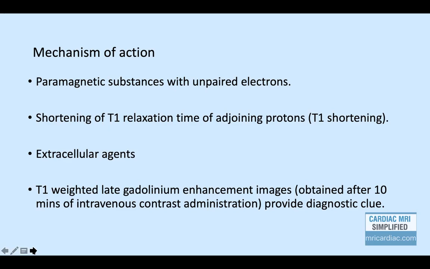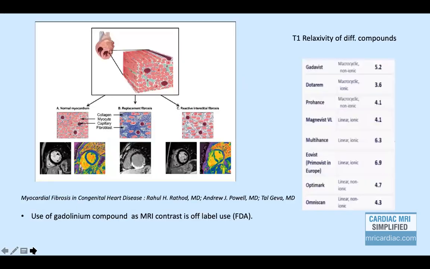These are images obtained after 10 minutes of IV administration, and they are very crucial to provide a clue for tissue characterization. As we see over here, in the normal myocardium, the gadolinium will not be retained, but wherever there is fibrosis, gadolinium will be retained in the extracellular space, and it will be seen on these late gadolinium enhancement images. In interstitial fibrosis, some amount of gadolinium can also be retained in the interstitium and can be seen.